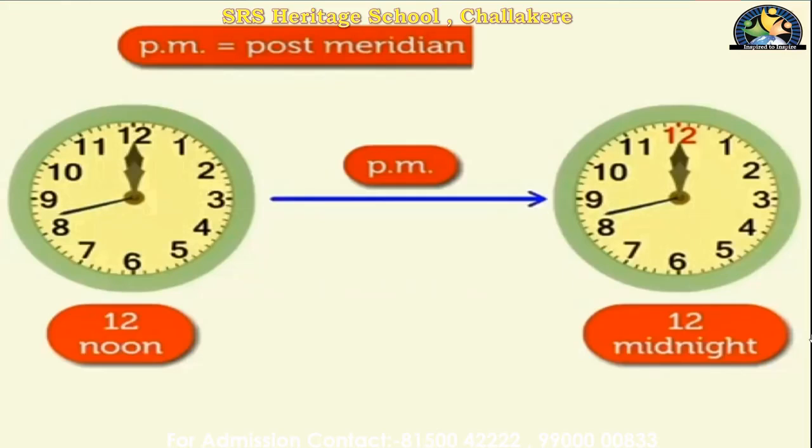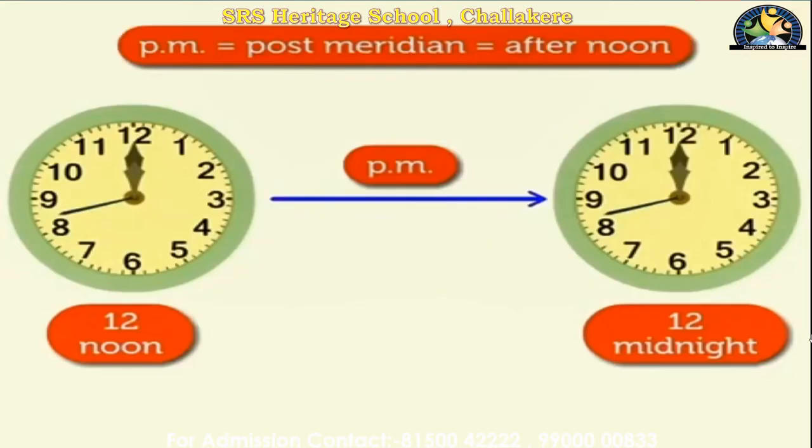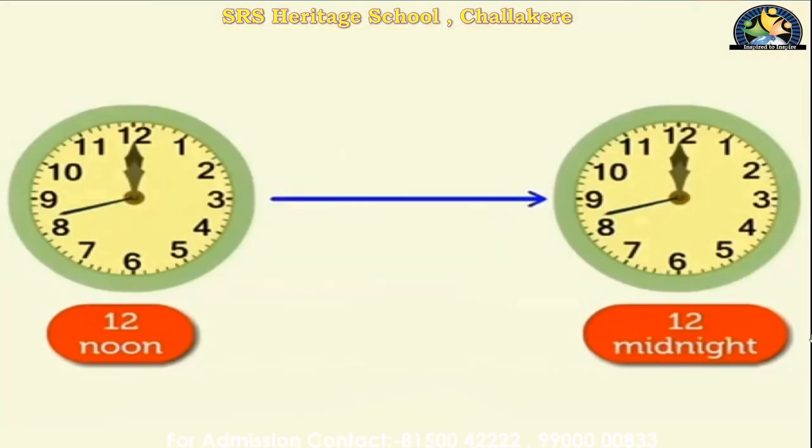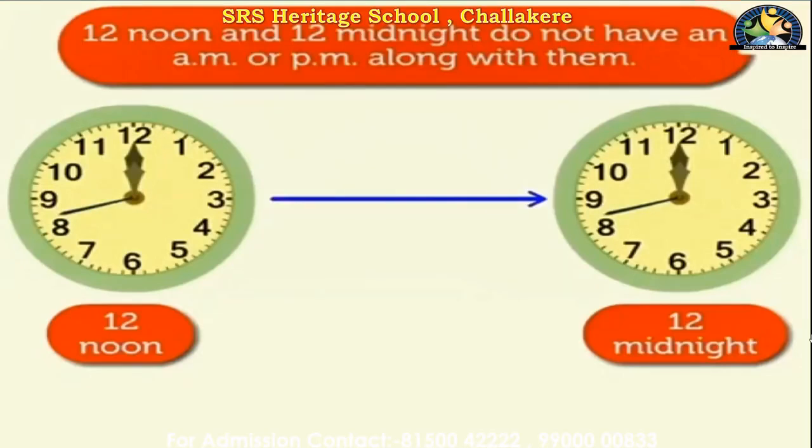PM means post meridian. AM means ante-meridian and PM means post meridian. That is afternoon. Afternoon we should use PM. 12 noon and 12 midnight do not have an AM or PM along with them.